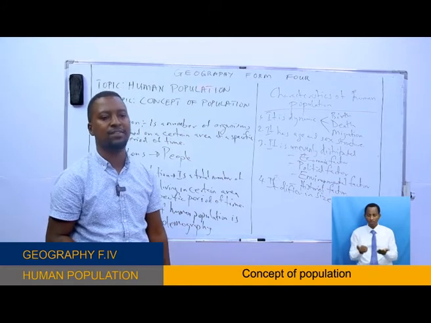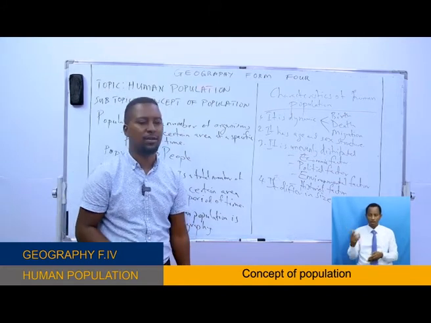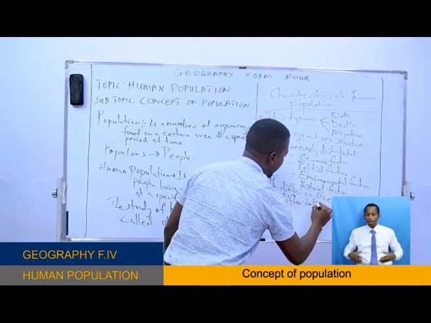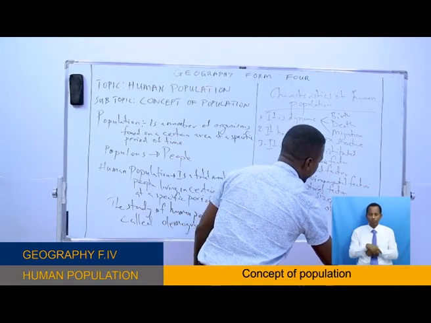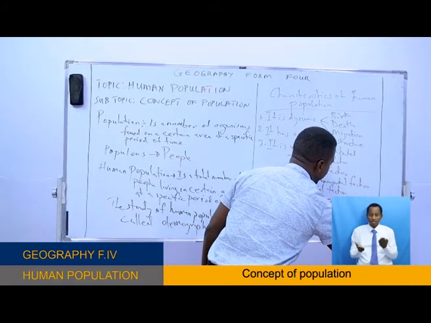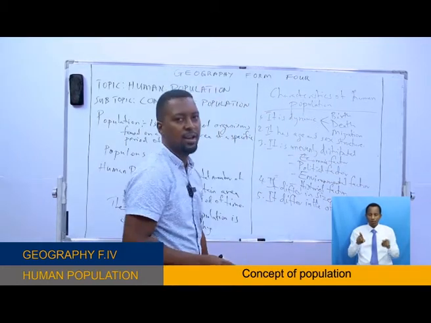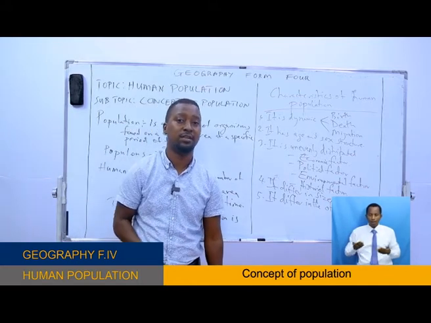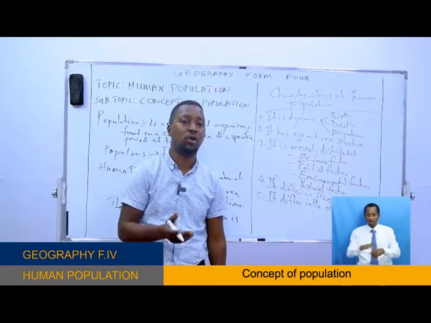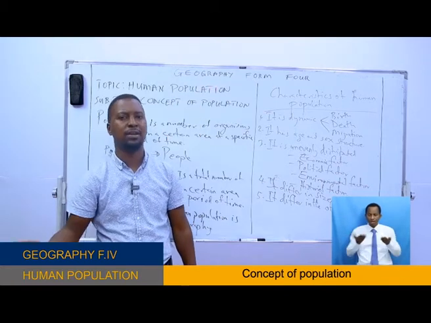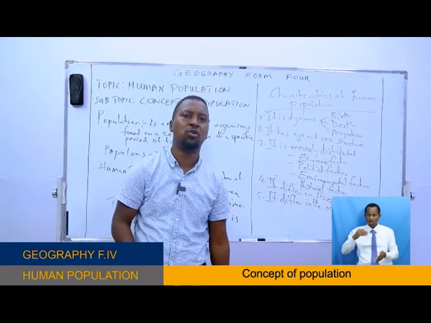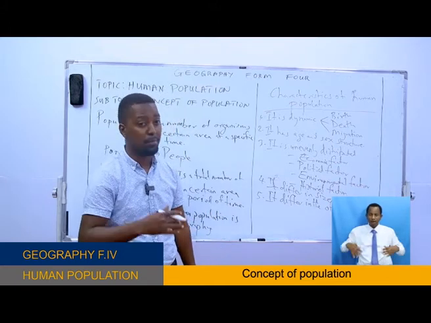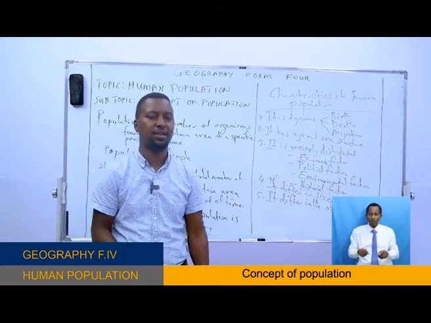Another characteristic of human population, it differs in the level of development, okay. There are some areas which will have a high level of development, and there are some areas with a low level of development. For example, town or urban areas vis-a-vis the rural areas, okay. The level of development of these two areas will be different, and the population also will be different in terms of size and structure, okay.